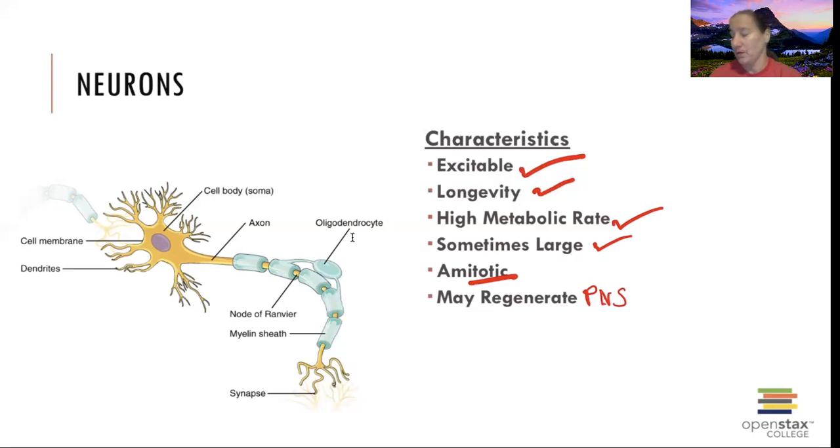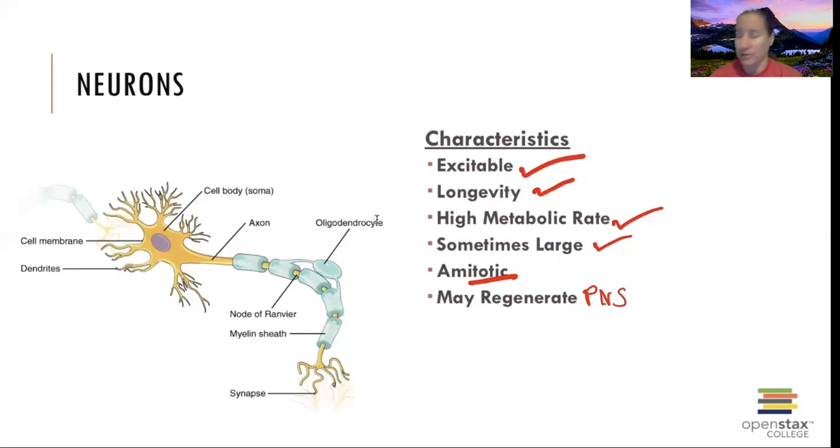But if you separate your spinal cord from a terrible traumatic accident, you don't generate all new nerves that run down your spinal cord, but you may be able to fix small damage locally, and maybe we don't fix that, but no mitosis going on. We're not going to completely replace all of these cells like we do with our skin cells. So know those characteristics. We always go over characteristics of stuff on the test.